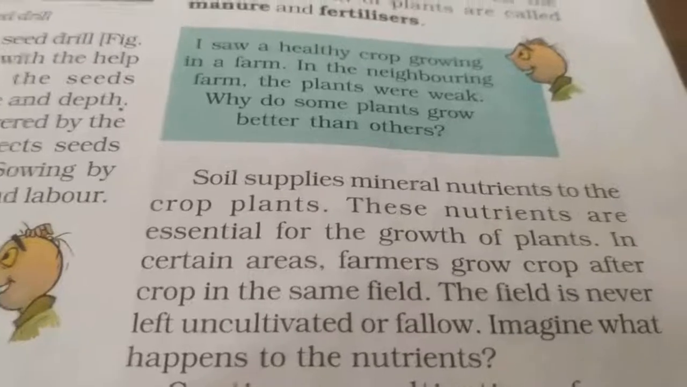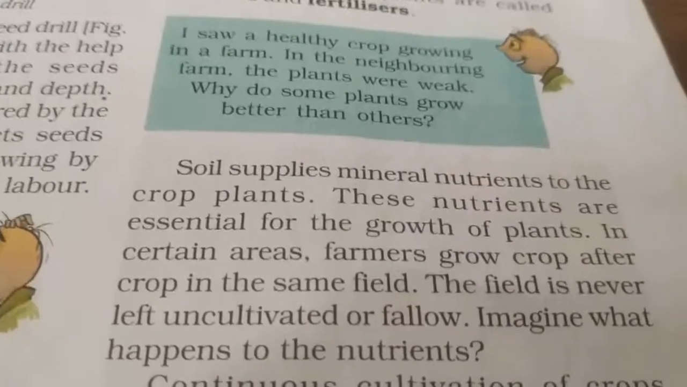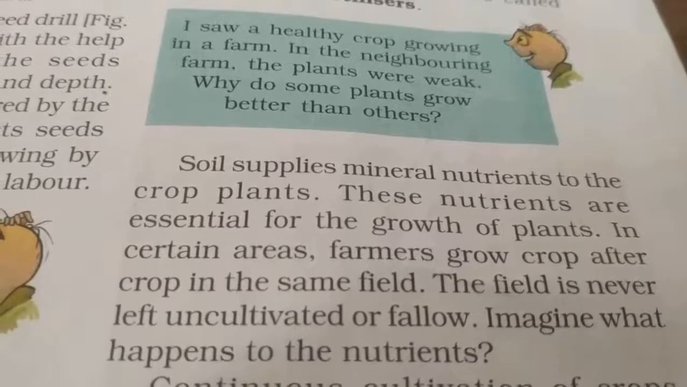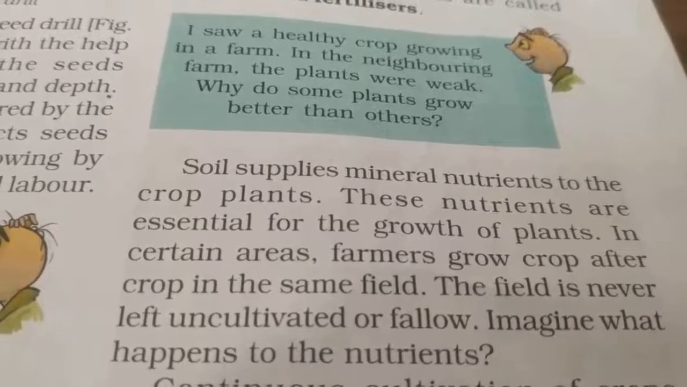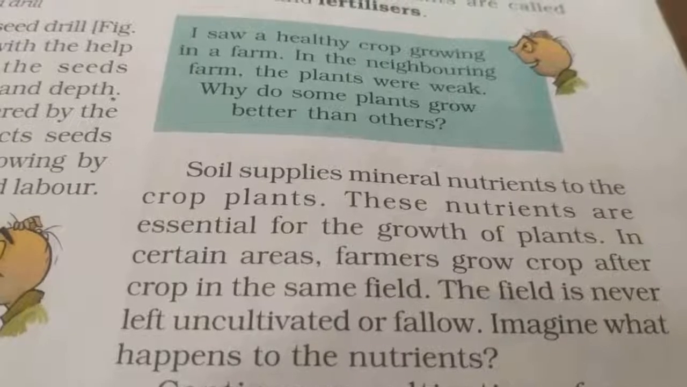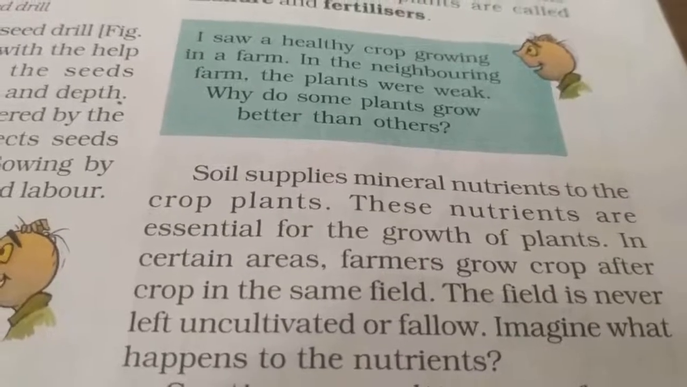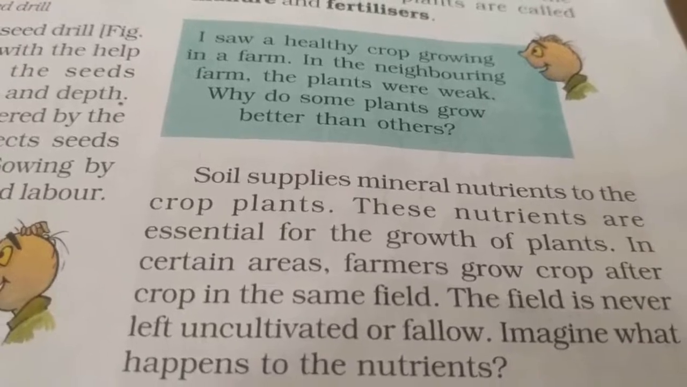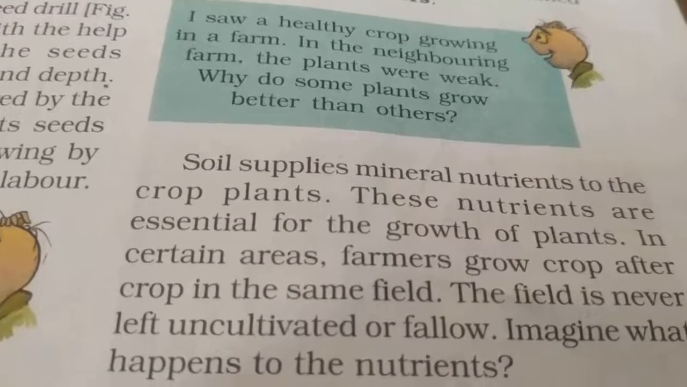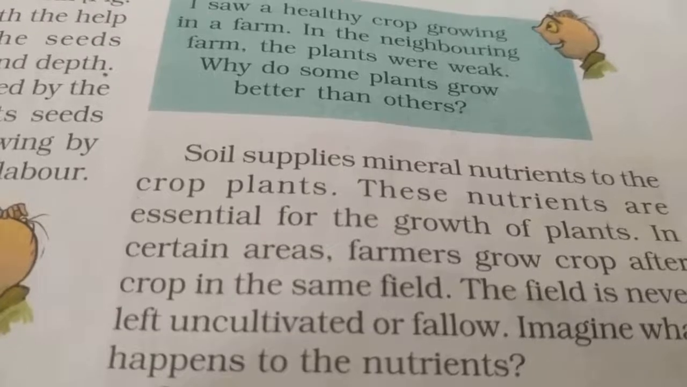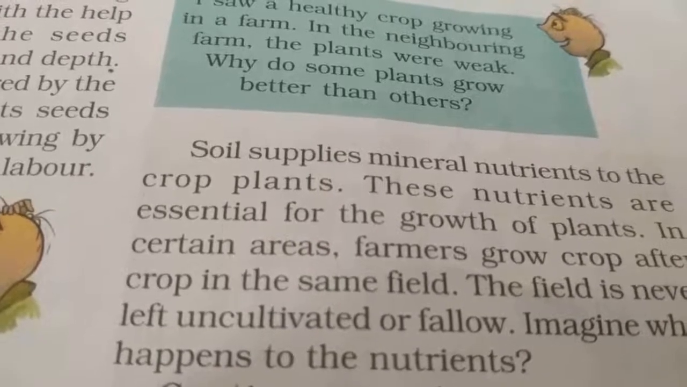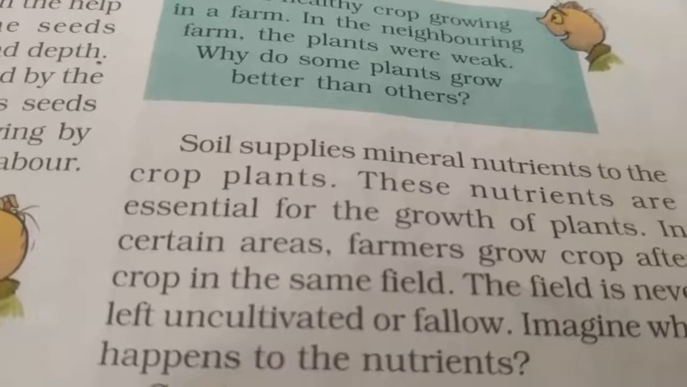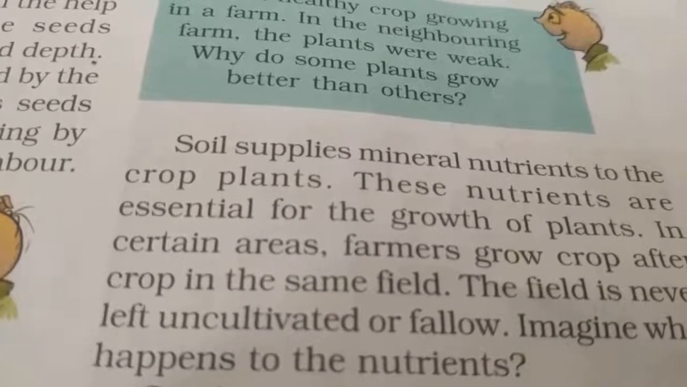Soil supplies mineral nutrients to the crop plants. These nutrients are essential for the growth of plants. In certain areas, farmers grow crop after crop in the same field. The field is never left uncultivated or fallow. Imagine what happens to the nutrients. But I already told you, soil contains nutrients and minerals, and it also supplies these nutrients to the plants for their healthy growth.